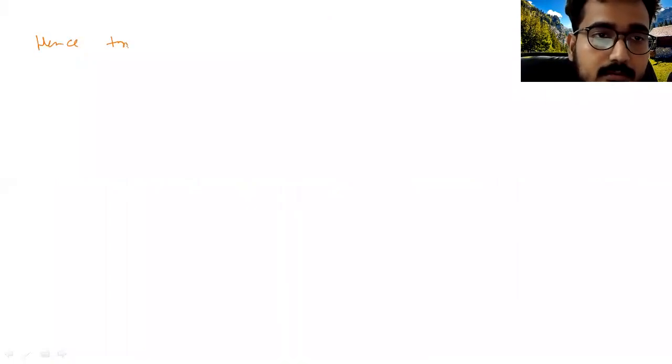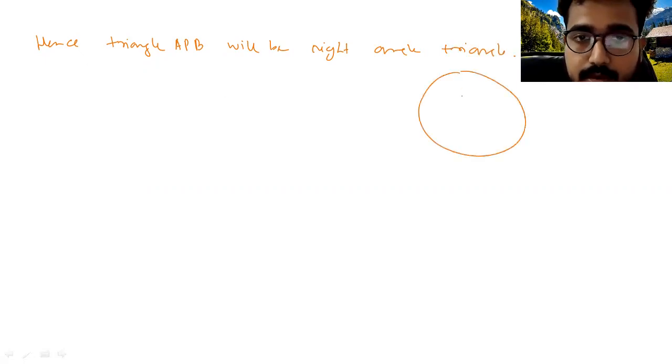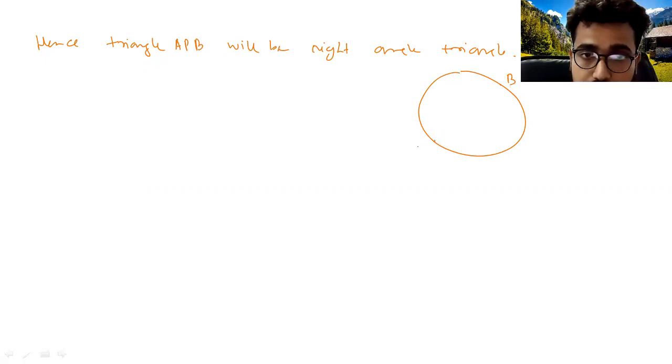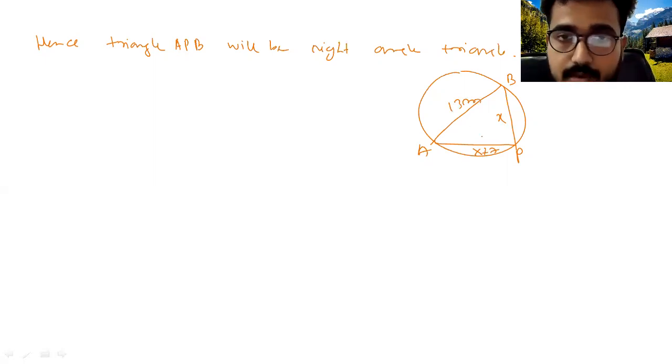Write down, hence triangle APB will be a right angle triangle. So we can apply the Pythagoras theorem. Let me draw the figure again. Suppose this is your point B, this is your point A, this is AB, this is your P point. So this is x, this is x plus 7, and the diameter is given as 30 meter. Now you can apply Pythagoras theorem.